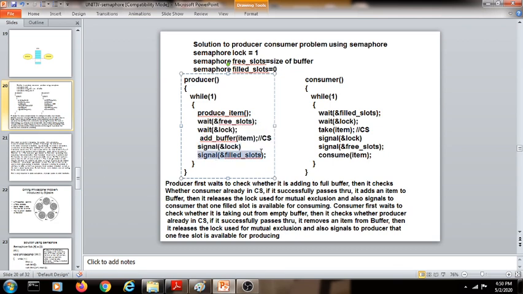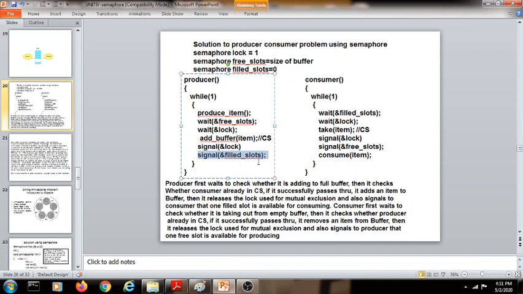Next, it will signal the filled slots also. Whenever this semaphore is signaled, it will be incremented by 1. As we know, there are 3 functions on the semaphore. The increment function is done whenever the semaphore is signaled. The decrement function is done whenever the semaphore is waited for. So in this case, whenever this particular semaphore filled slots is signaled or released, its value will be incremented by 1.